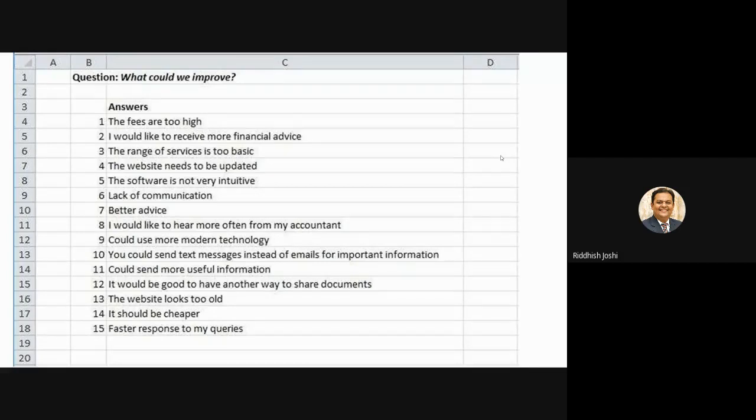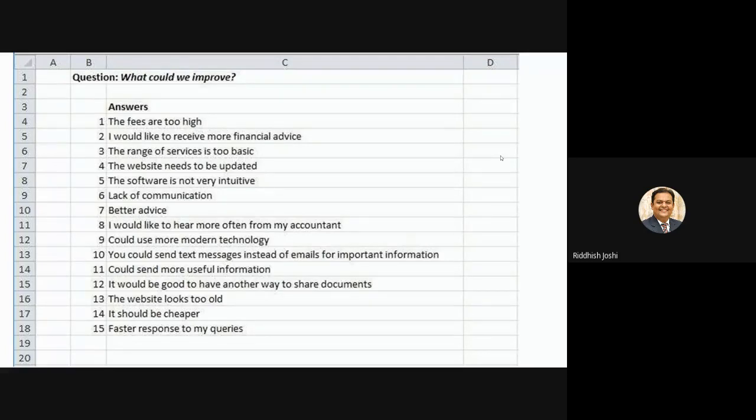Now, a simple question. Suppose some company is doing a satisfaction survey or a feedback kind of survey, and they have asked an open-ended question to the respondent: what could we improve? Then certain answers they have received are like this: the fees are too high. Somebody wrote, I would like to receive more financial advice. Somebody mentioned the range of service is too basic. The website needs to be updated. The software is not very intuitive, and some similar 15 responses are received.